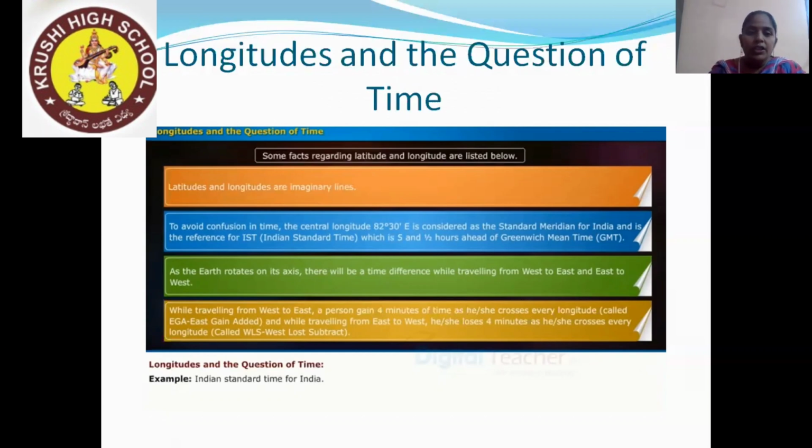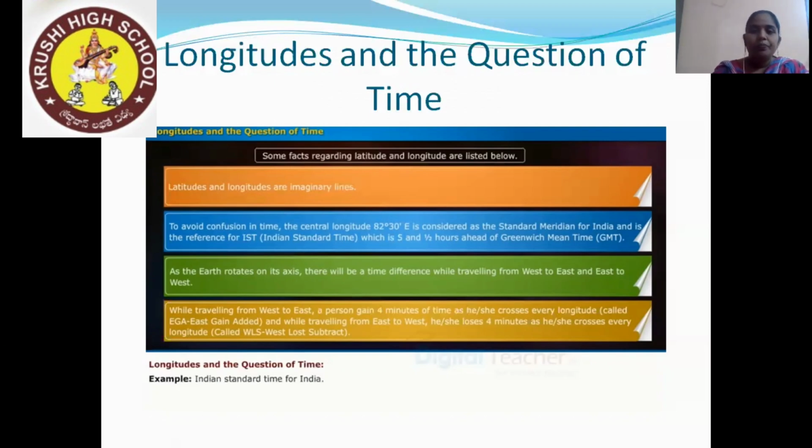It is called EGA, East Gain Added. While traveling from east to west, he or she loses 4 minutes as he or she crosses every longitude, called WLS, that is West Lost Subtracts. So, longitude and the question of time. Example: Indian Standard Time for India.